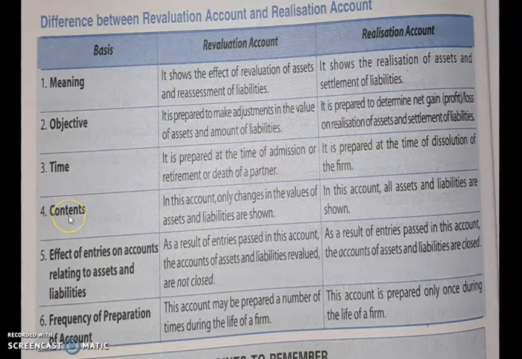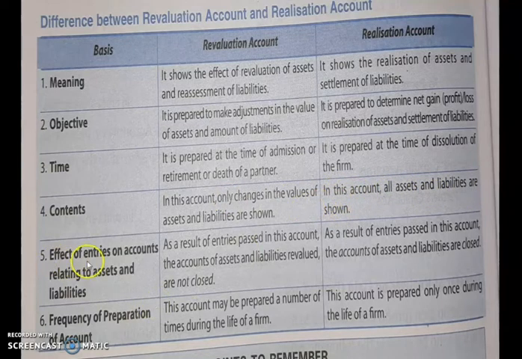Now what is the difference? In this account only change in the value of asset and liability are shown. So revaluation account shows only the change in value of those assets or liabilities whose value have changed. That will be reflected in revaluation account. And in realization account all assets and liabilities are shown.